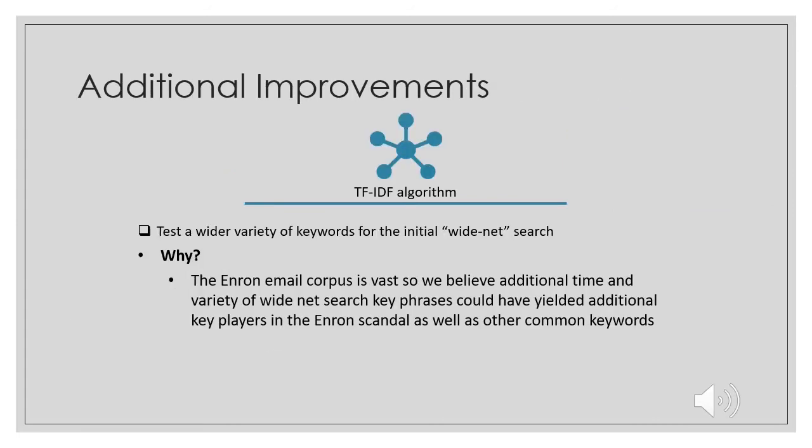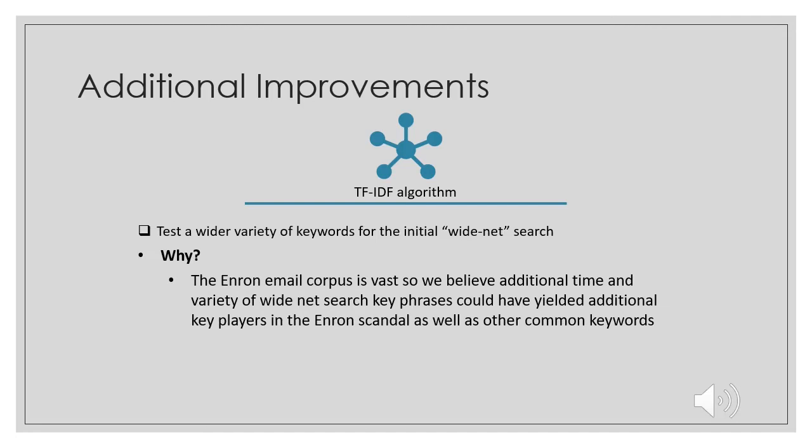Another section that I'm going to cover is the additional improvement section. As I mentioned in the previous slides, while going through our exercises, we determined that testing a wider variety of keywords for the initial whitenet search would have been helpful to us. When we first started going through our exercises and filtering down to our emails, we were hoping that the exercise would require us to pull different sets of code to pull different sets of emails, because when we first started using the social networking approach, we would receive 2 to 3 emails back for each of the senders after using our filtered words that we'd receive from the TF-IDF algorithm and from the clustering.